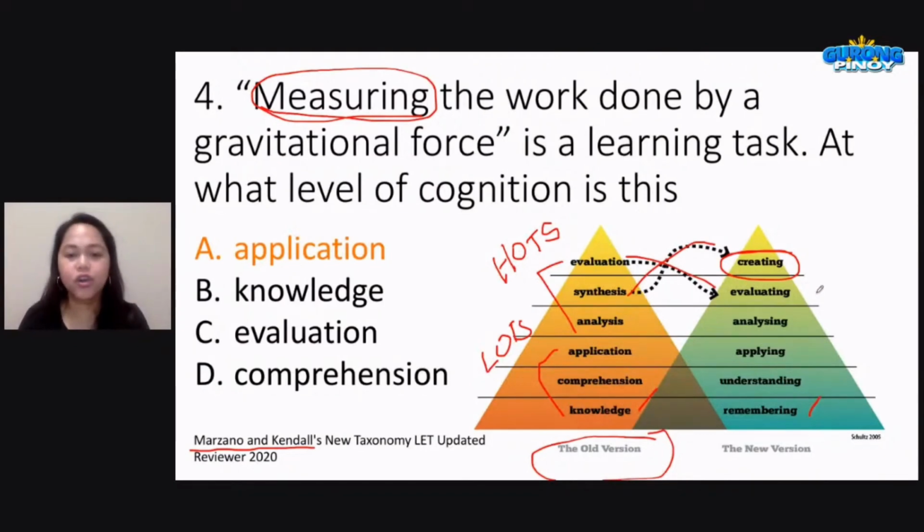Now, as teachers, we have the complete list of verbs that we can use in making our objective. So, kunwari sa level na remembering, ano ba yung mga verb na pwede natin gamitin? So, you can use name, identify, list. Those are some of the verbs, some of the words that we can use when we are making certain objectives, especially at the different levels of the taxonomy.